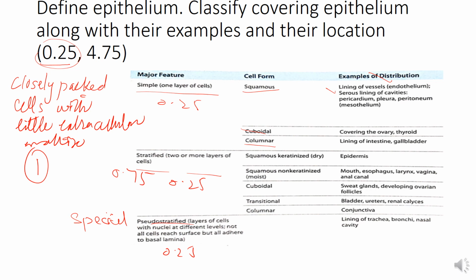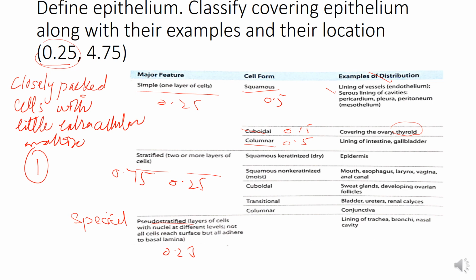This is often asked in the MCQ or in the viva question. It is also present in the lining of the alveoli of the lung, and in the Bowman's capsule of the kidney. So these are other examples. If you write one example, this is enough, and you will get 0.5 marks for this. Then the cuboidal epithelium: covering of the ovary and present in the thyroid follicles, with 0.5 marks. Columnar epithelium, simple columnar, is in the lining of intestine and gallbladder.